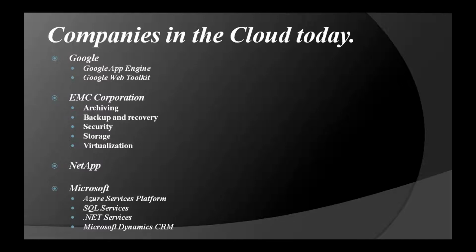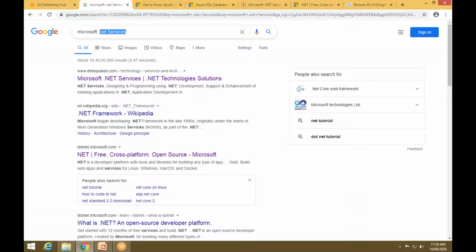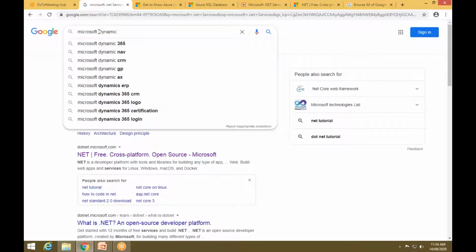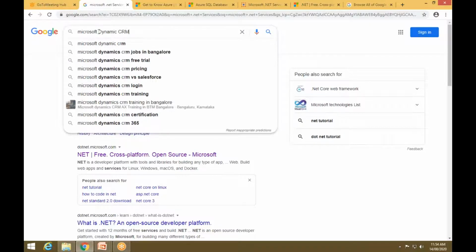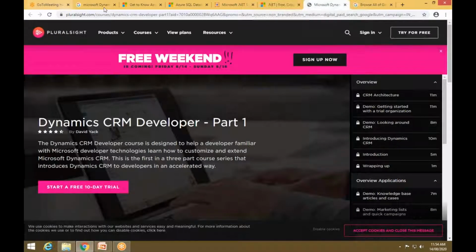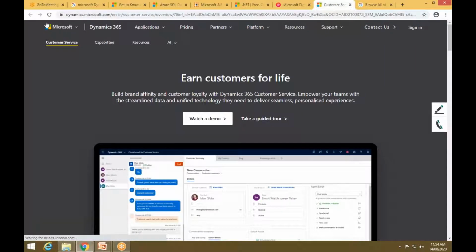If I need to have the proper definition of this thing, just go through here and search for Dynamics CRM. And now this is about the Microsoft Dynamics CRM.